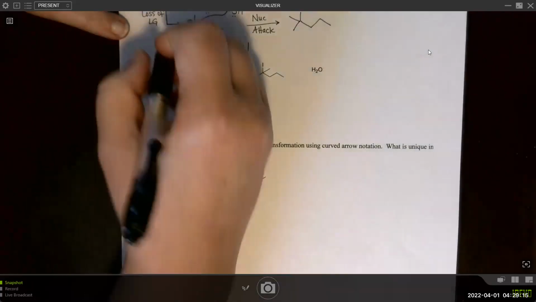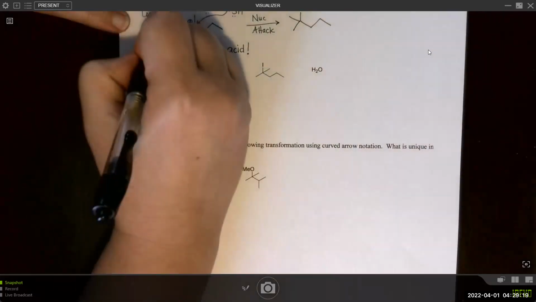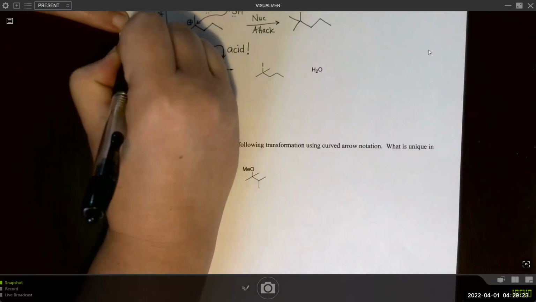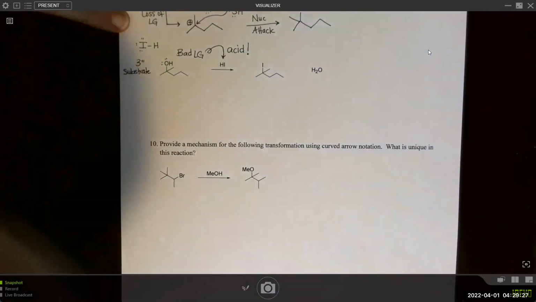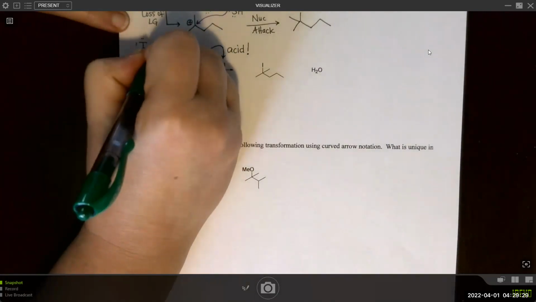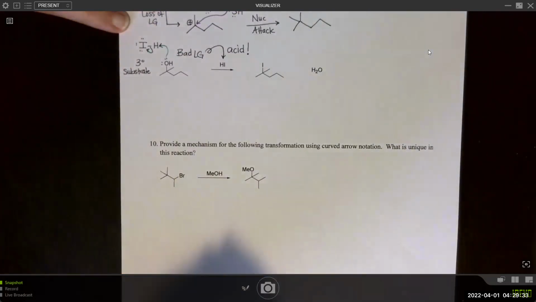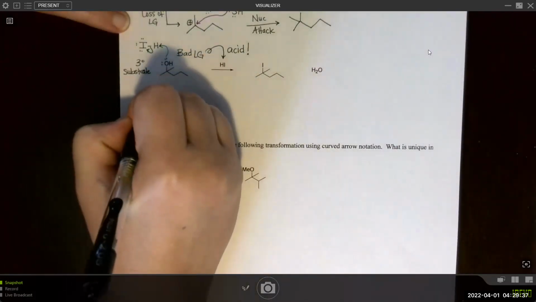So what we can do is convert this into a good leaving group. I'll go ahead and draw in HI. Then show those are my arrows. Remember, you always need 2 arrows to draw a proton transfer.